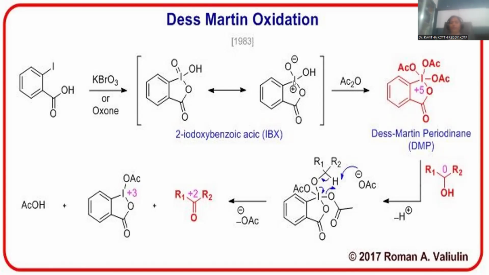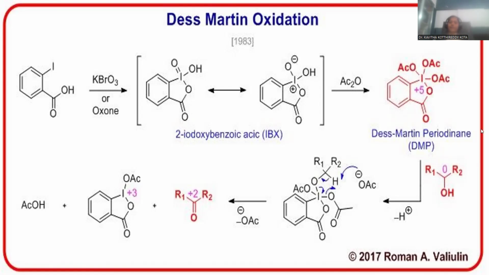You can find the resonance-stabilized form of this one as well. There is a resonance possibility, since the double bond provides for delocalization, so you can indicate it in the dipolar ion form as well. Both are indicated in the square bracket, hence you are not supposed to isolate this intermediate. Rather, there is a provision for the reaction of ortho-iodobenzoic acid with potassium bromate, so that this cyclic lactone iodo intermediate is generated, which is tautomerized and hence stabilized. Later on I am going to treat it with acetic anhydride.